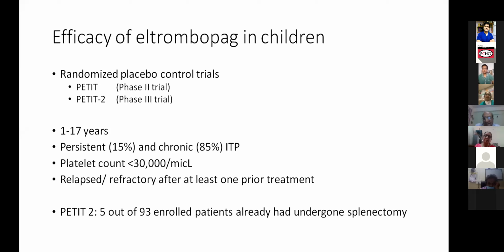Right. So again, skipping these slides. Efficacy, again, all the data has been made on platelets. Their sustained response was just 30,000. So that is how all these papers have been published. 30,000, 50,000 are the cutoffs they're looking at. Nobody really looked at 1 lakh platelets, and sustained remissions after stopping were not seen at all.